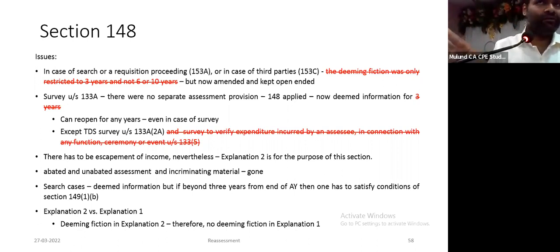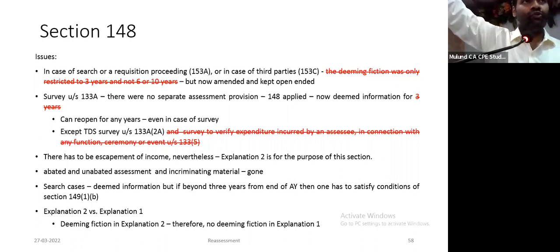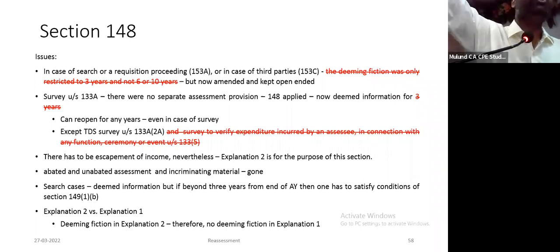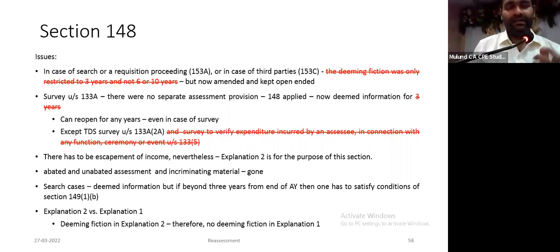In my humble opinion, it gives power only to Tds wing to carry out a survey to find out if Tds has been deducted correctly and paid or not. Assuming they found certain discrepancy, they will not issue 148. They'll issue 201 notice, assessee in default. So therefore, Tds survey is not covered under this deemed suggestion. Earlier, even a survey under section 133(5), where they would reach your place if there was some marriage function, to verify whether your expenditure is proper or not, was earlier not covered in deemed suggestion, but by this proposed amendment it is now getting covered.